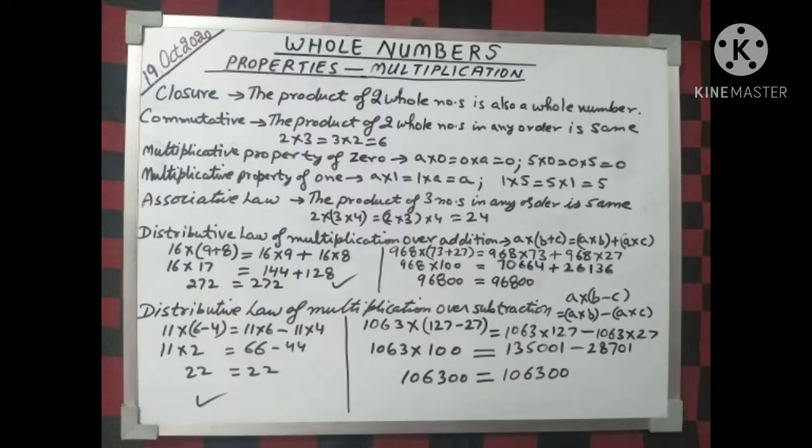See the last example, 1063 into (127 minus 27), which is written as 1063 into 127 minus 1063 into 27. If you calculate both sides separately, then again you get the same answer, 106300. So this was the use of multiplication in whole numbers.